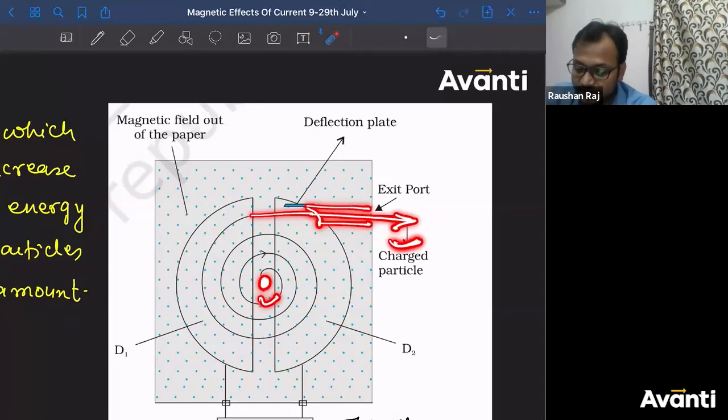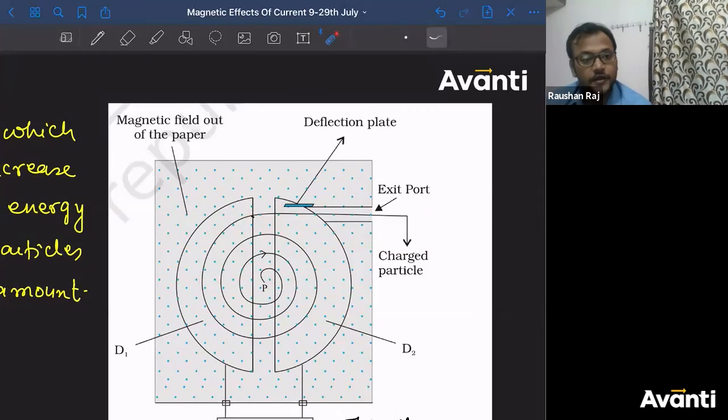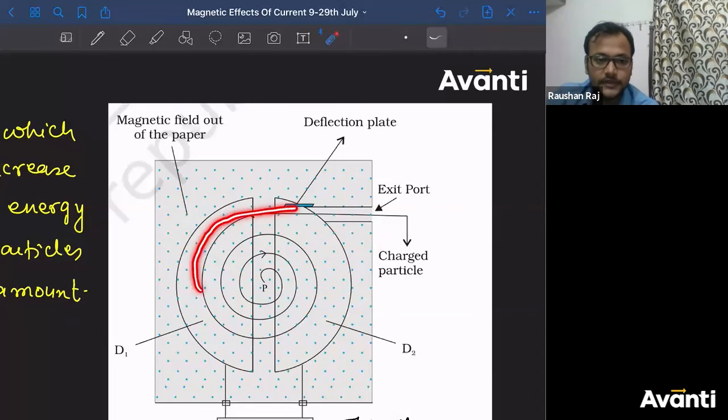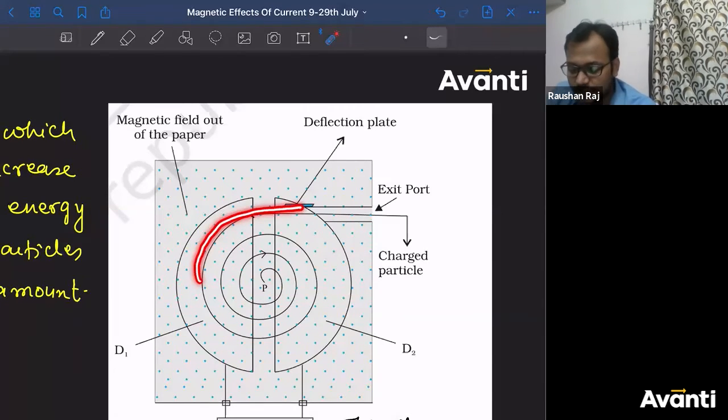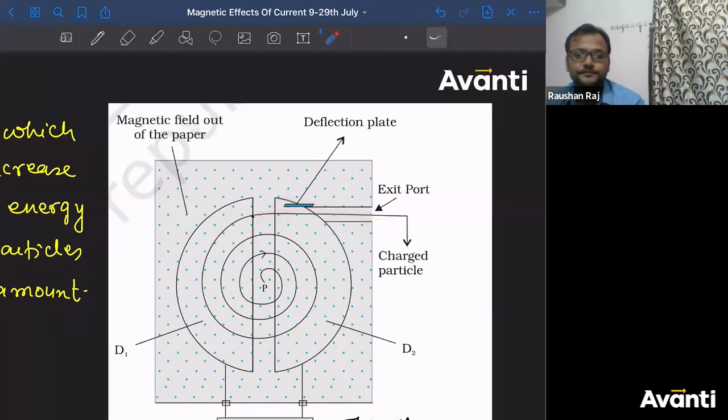Now, why is this deflection plate there? You might have a condition where the charged particle is having a slightly bigger radius. So what will happen if this charged particle is having a slightly larger radius? So that it should not go wasted, it will be deflected from this part and go to the exit port.